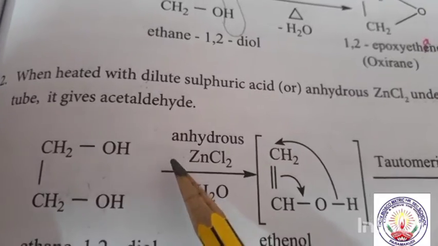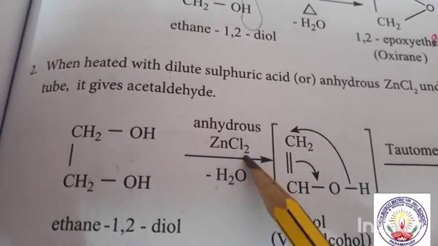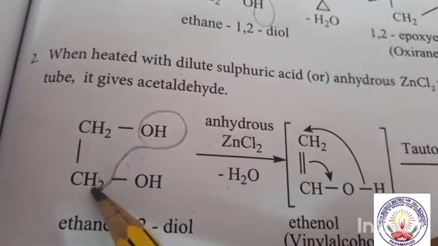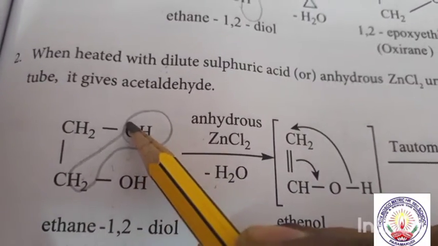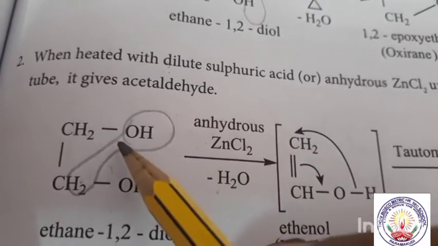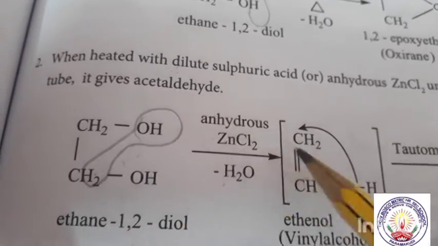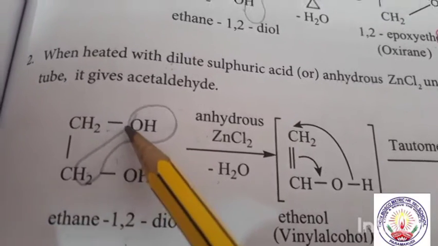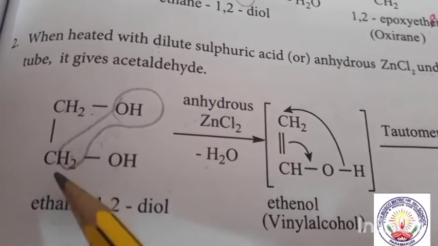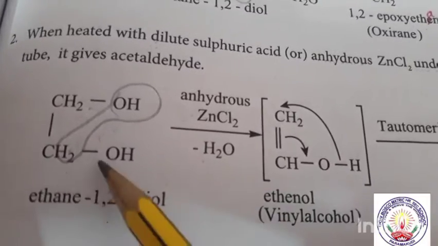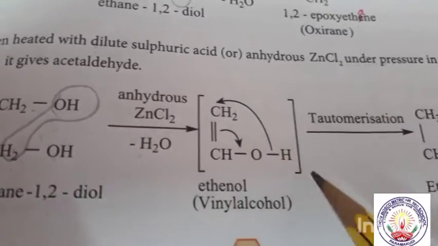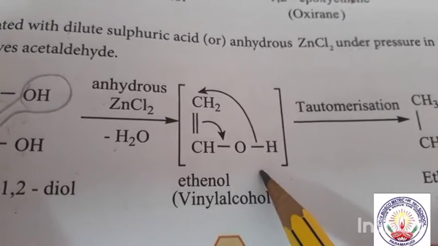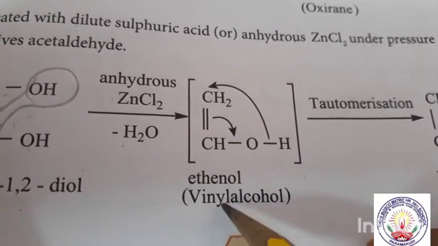Here this OH and one hydrogen from here are released as H2O. So we are getting CH2=CH and this OH, and this becomes an unstable compound. So this is called vinyl.